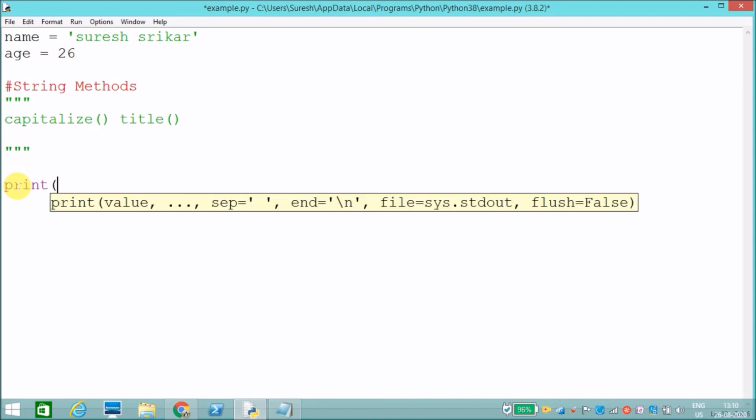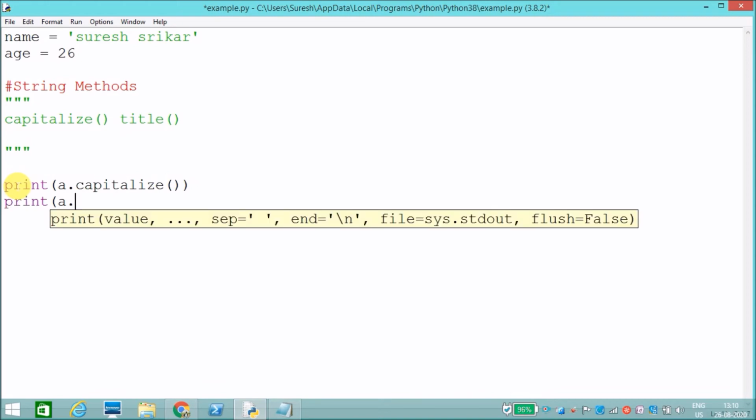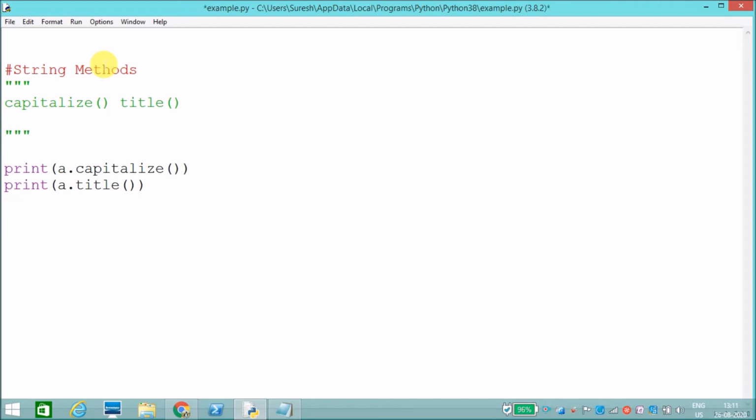Now I will print a dot capitalize and I'll print a dot title. Let's see the difference. I'll run this. Sorry, there is no a.